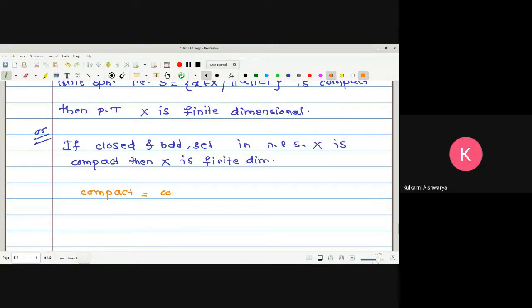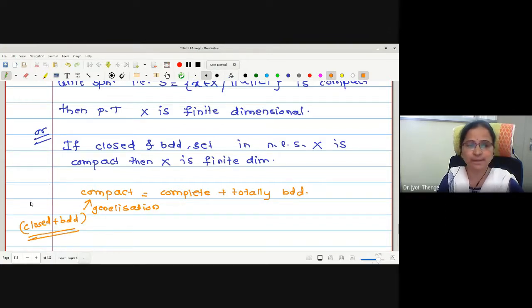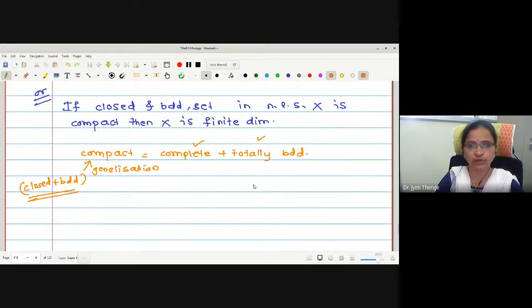Complete and totally bounded. Yes, it is complete and totally bounded. I don't know whether you know this, but compactness is the generalization of the closed and bounded concept. What we call closed and bounded in Euclidean space, we generalize in metric space and call compact. The condition is complete and totally bounded. I hope you are familiar with completeness and total boundedness.